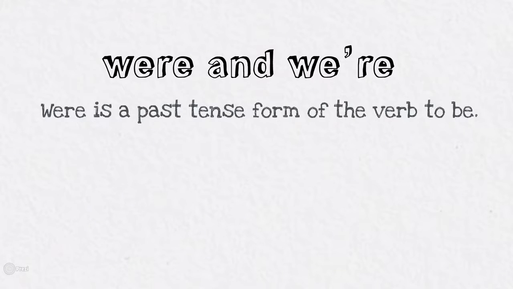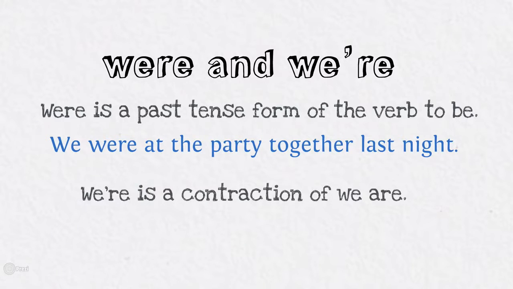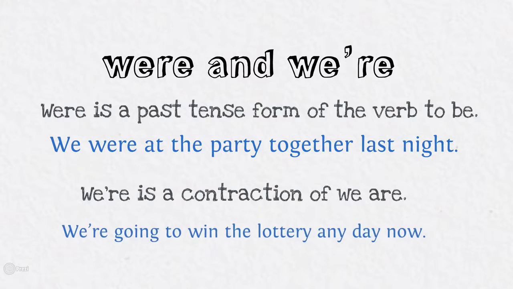Were and we're. Were is a past tense of the verb to be. We were at the party last night. We're is a contraction of we are. We're going to win the lottery any day now.